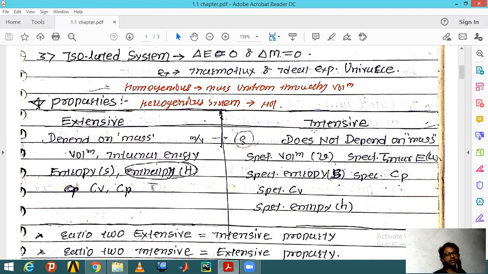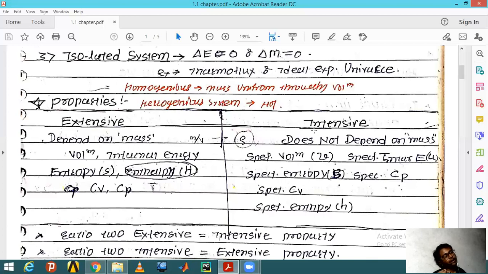Similarly, specific volume. If you take a specific quantity, it's nothing but dividing anything with respect to the mass.